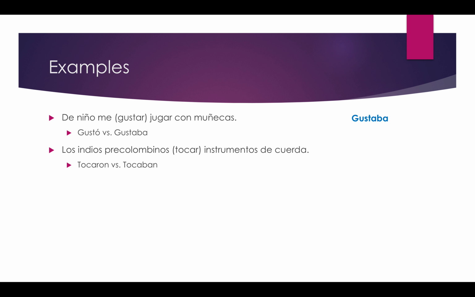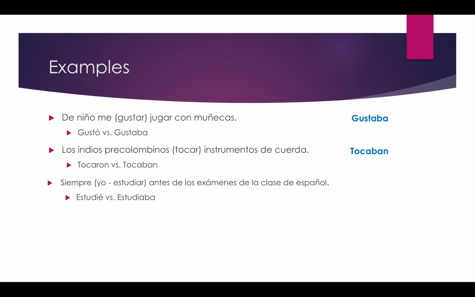Let's look at another here. Los indios precolombinos tocar instrumentos de cuerda. Okay, so this one, tocar, to play, tocaron versus tocaban. Again, it's not a completed action. It's talking about how pre-Columbian Indians played instruments. So I'm going to again say that it's imperfect. So we should use tocaban instead of tocaron.